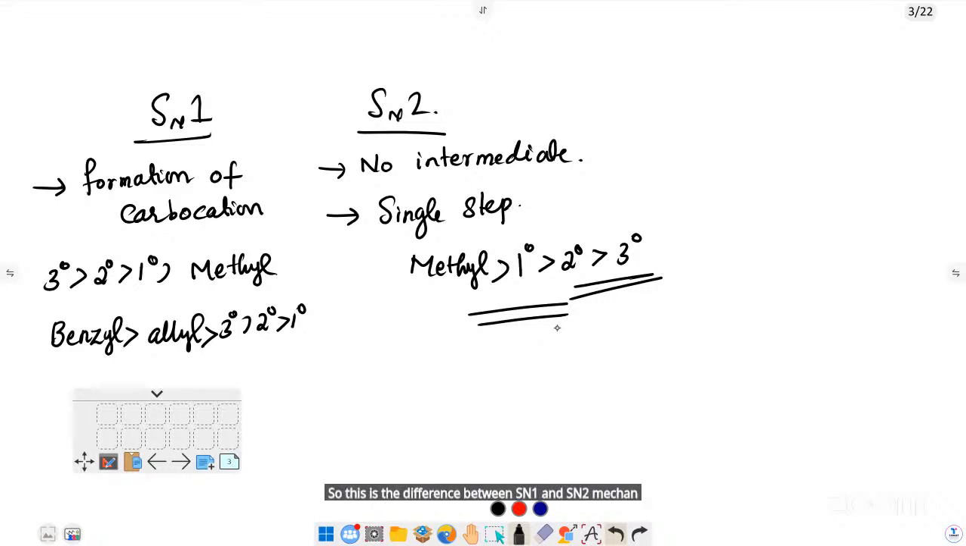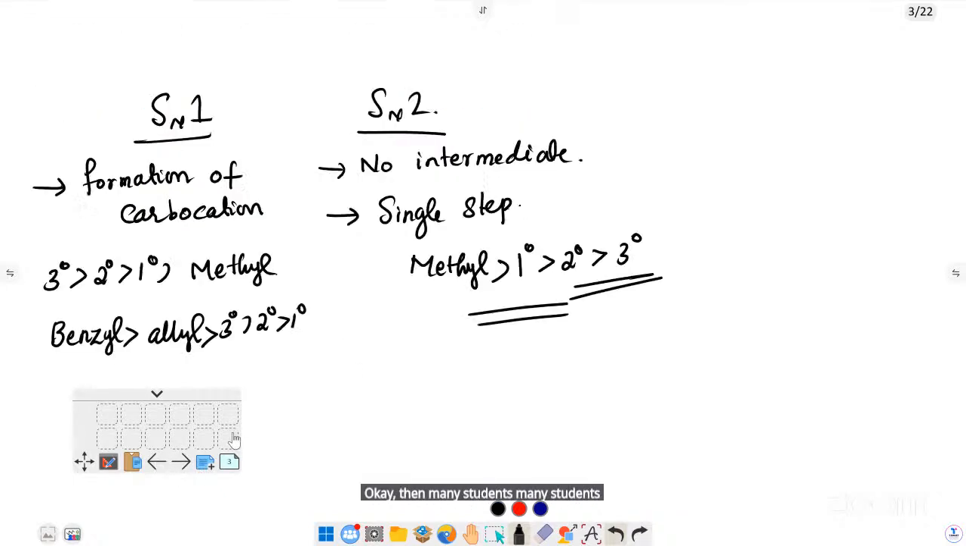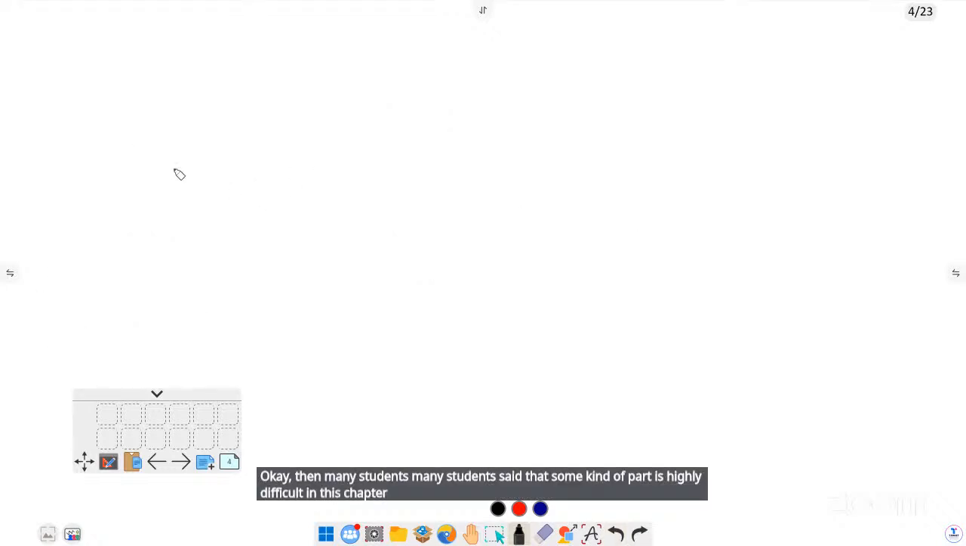We will do questions after this discussion, and we can also ask questions after the completion of each chapter. Many students said that some part is highly difficult in this chapter, like optical activity.